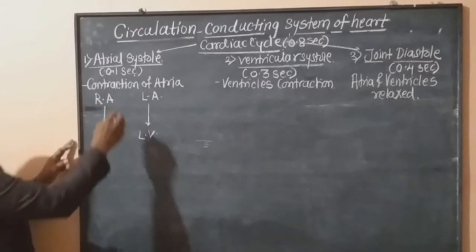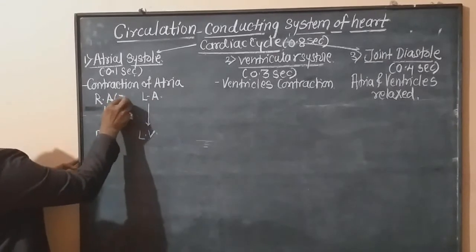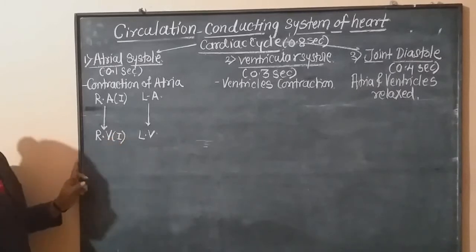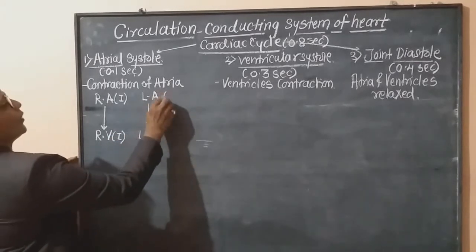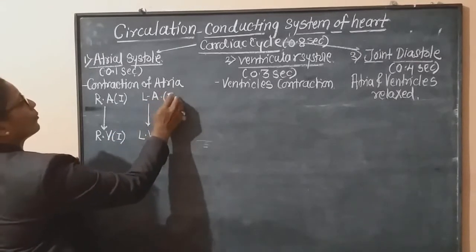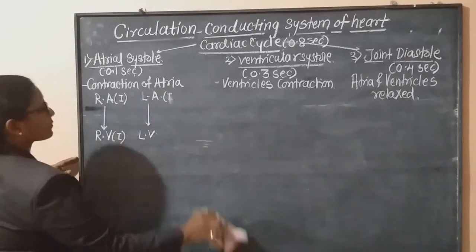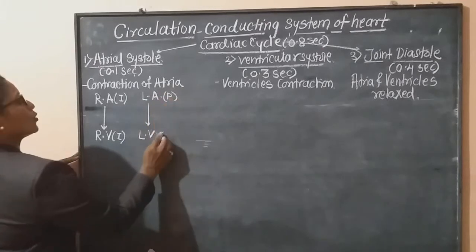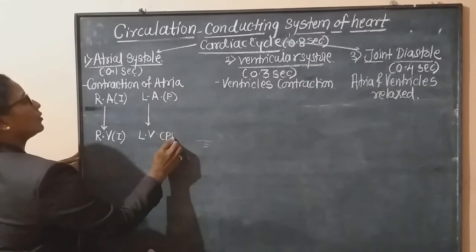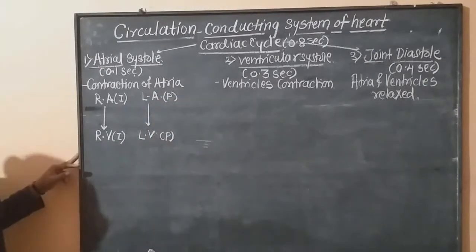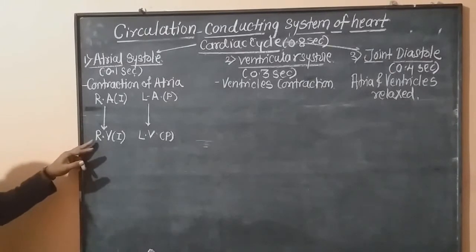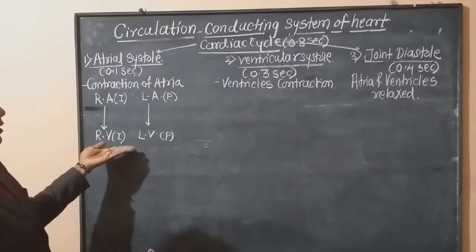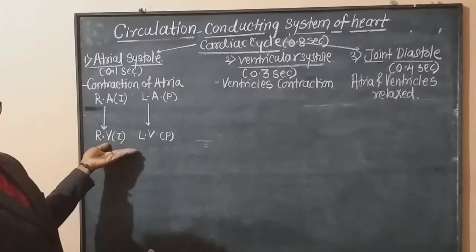The right atrium consists of impure blood, and it goes into the right ventricle. And the left atrium consists of pure blood. This pure blood goes into the left ventricle. Now how this blood transfer takes place, we will be seeing in the diagram.